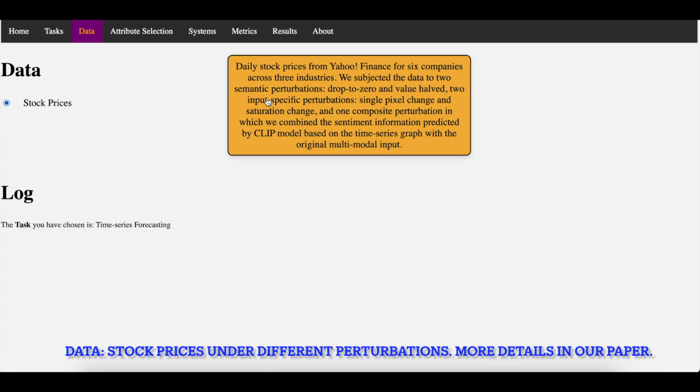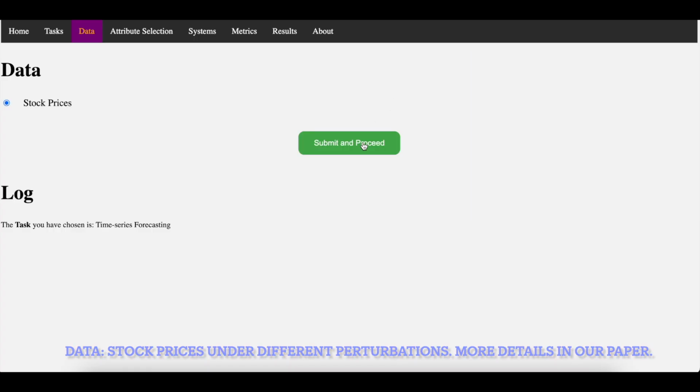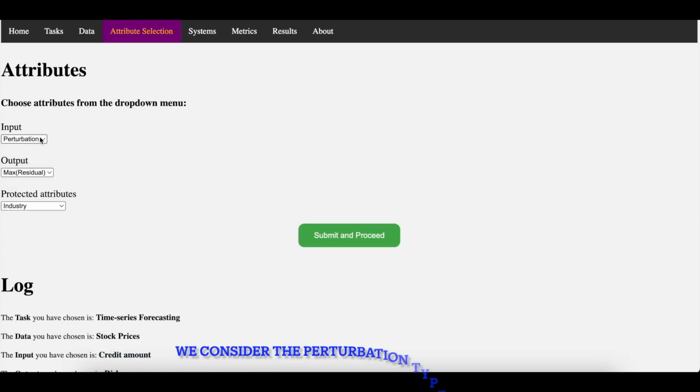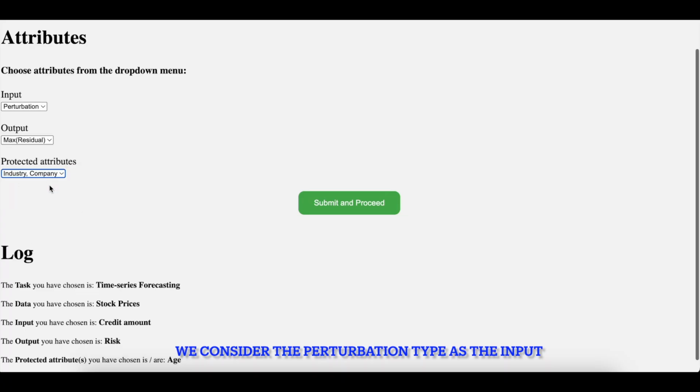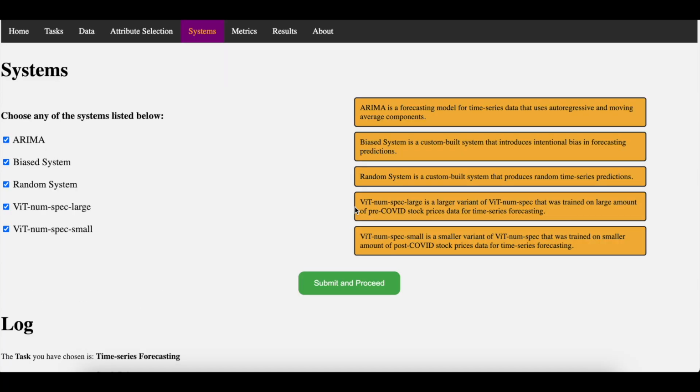Here we have stock prices data obtained from Yahoo Finance for 6 companies across 3 industries, and we subjected this data to 2 semantic perturbations, 2 input specific perturbations, and 1 composite perturbation. More details are available in our paper. And in the attributes, we have the option of again choosing one or more protected attributes. So let's choose both industry and company.